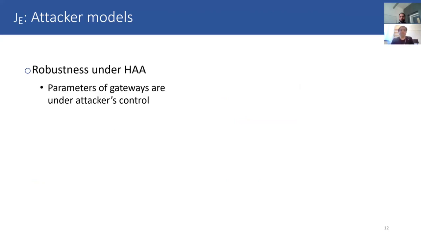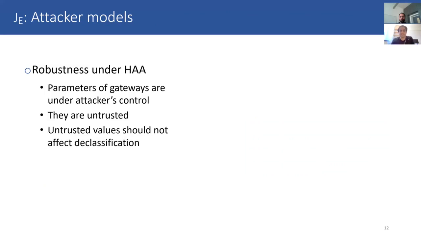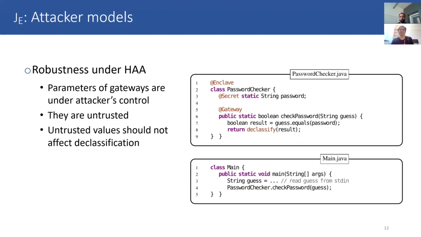So the parameters of the gateways are under the attacker's control, so they are untrusted. And these untrusted values should not affect declassification. So this password checker example should be rejected because the declassification at line 8 declassifies some untrusted value result.